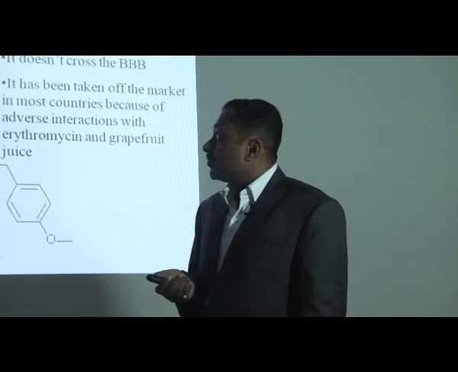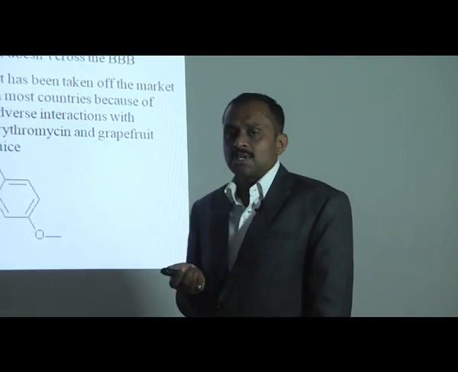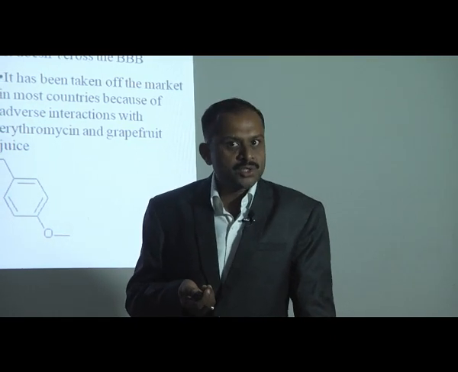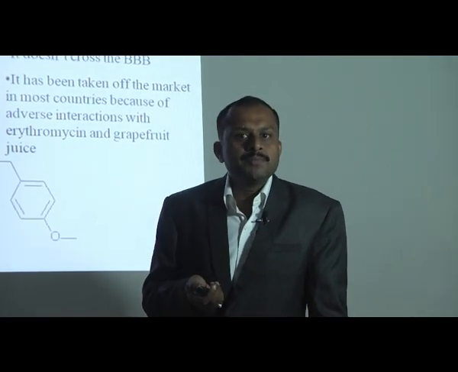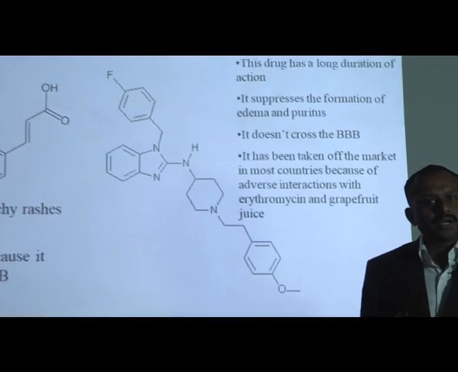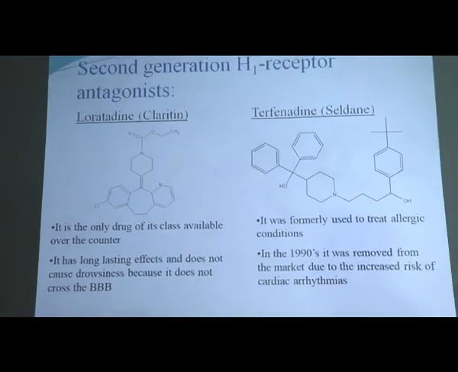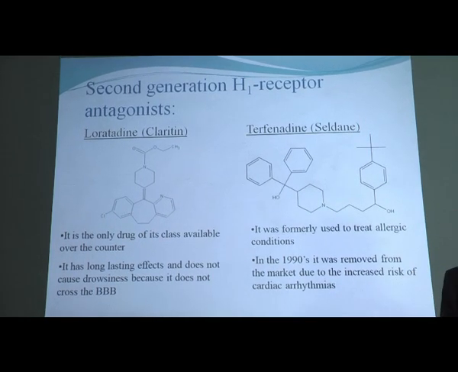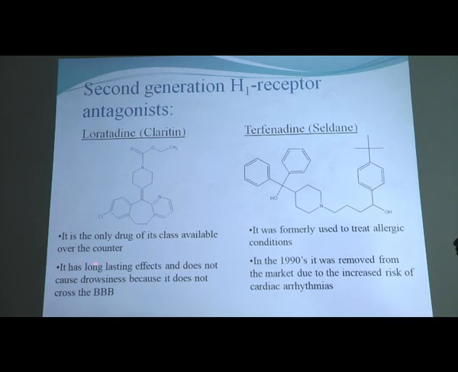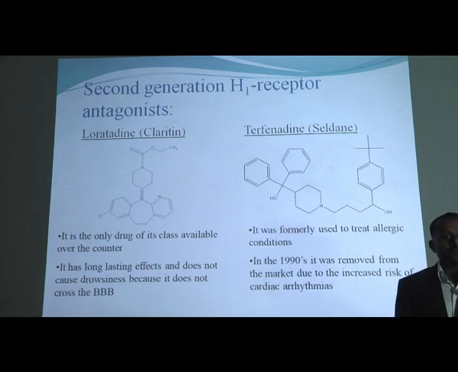From the second generation, the first ones are acrivastine and astemizole. These two drugs are utilized as second generation antihistaminics, basically for different allergic reactions like the common cold and allergic asthma. Then loratadine and terfenadine are also drugs from this class, but the main property of loratadine is that it can cross the blood-brain barrier, and due to that it gives drowsiness or sedation. At the same time, terfenadine has an effect on cardiac arrhythmias, and due to that they are not on the doctor's prescription list because of these clinical applications.